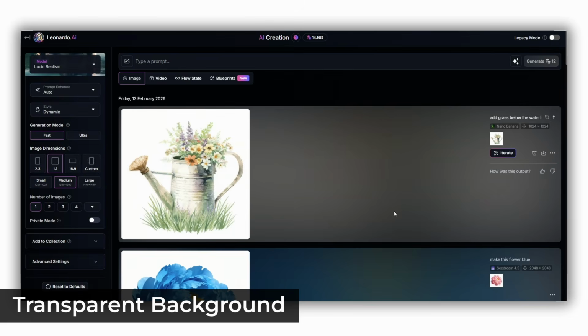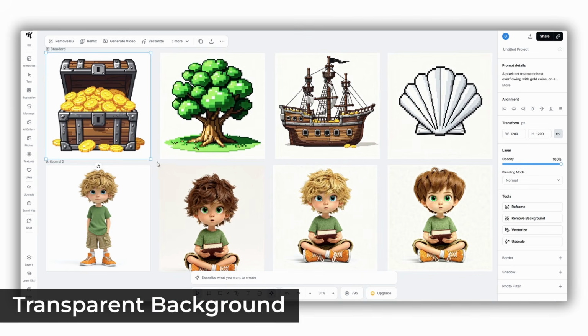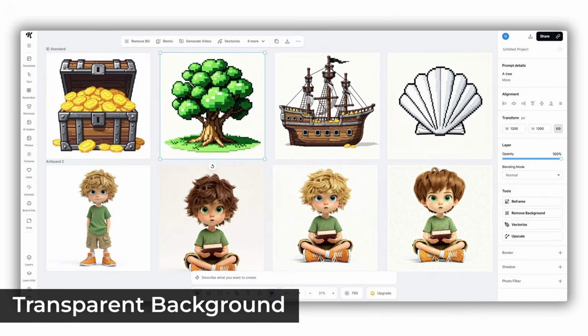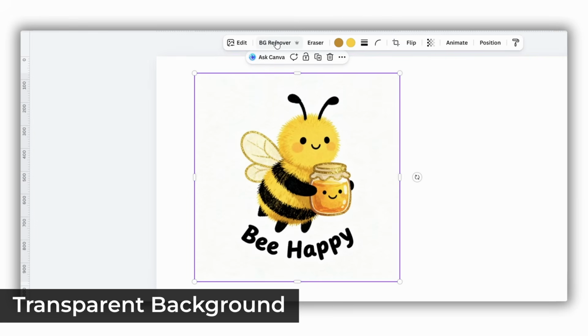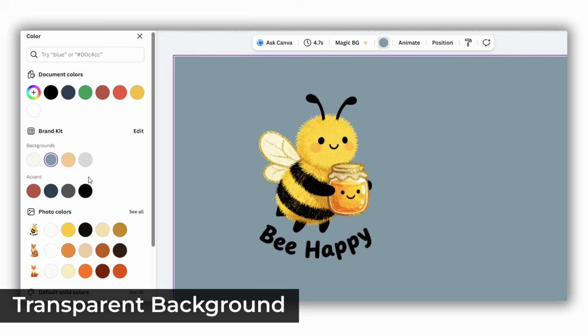But frankly, background is not an issue. Most aggregators like Leonardo or Kittl or My Designs allow you to remove background painlessly. Otherwise, you can use Canva, which has an outstandingly good background removal pro feature.